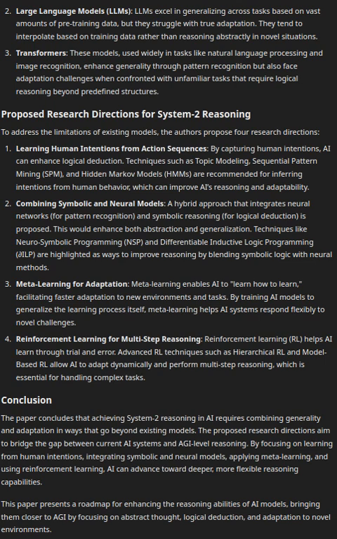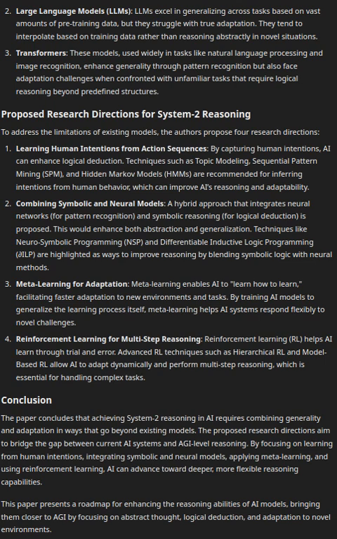2. Combining symbolic and neural models, a hybrid approach that integrates neural networks for pattern recognition and symbolic reasoning for logical deduction, is proposed. This would enhance both abstraction and generalization. Techniques like neurosymbolic programming, NSP, and differentiable inductive logic programming, TILP, are highlighted as ways to improve reasoning by blending symbolic logic with neural methods.